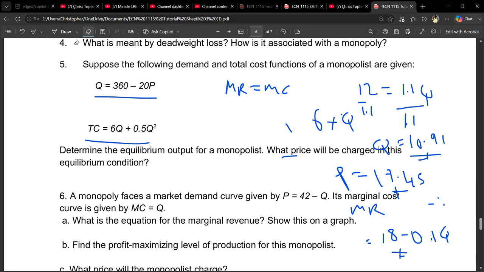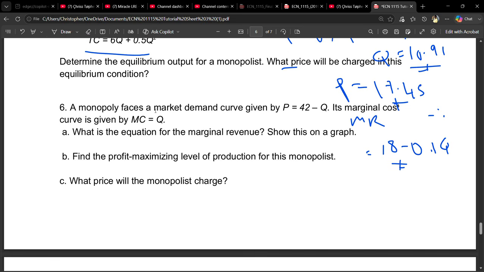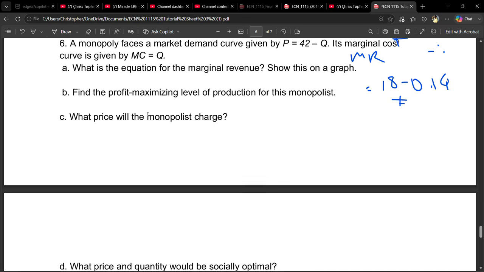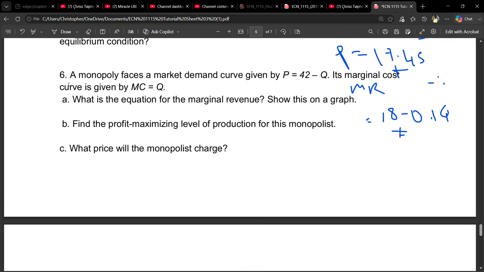Okay, so let us move on to the next question, which is question 6 here. Question 6 is saying a monopoly faces a market demand curve given by P. So we've been given the demand curve as P equals 42 minus Q, and its marginal cost has been given as Q. What is the equation for the marginal revenue?